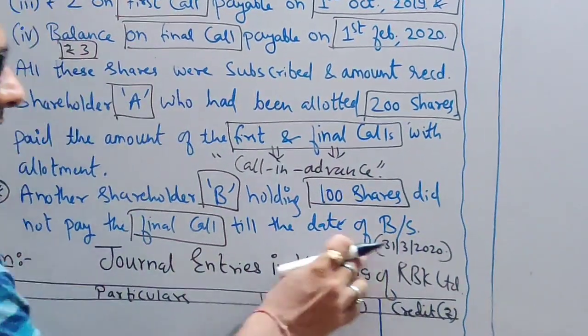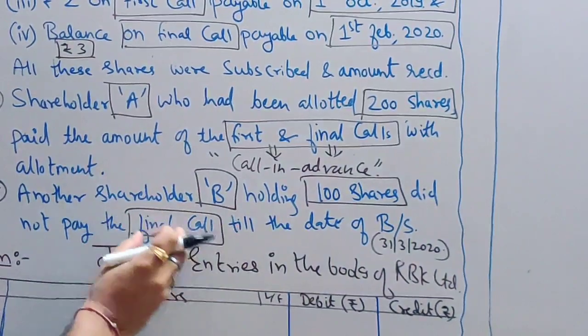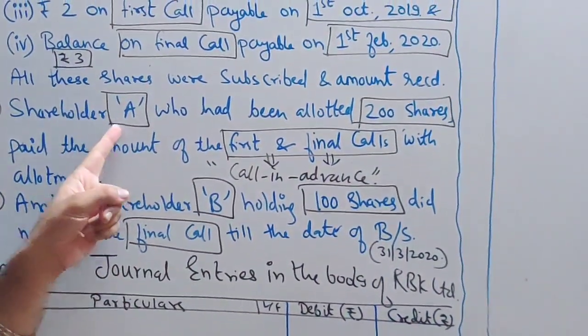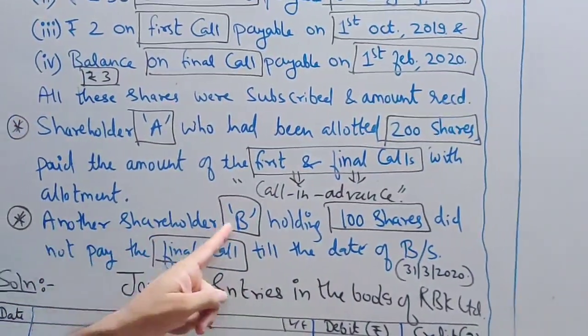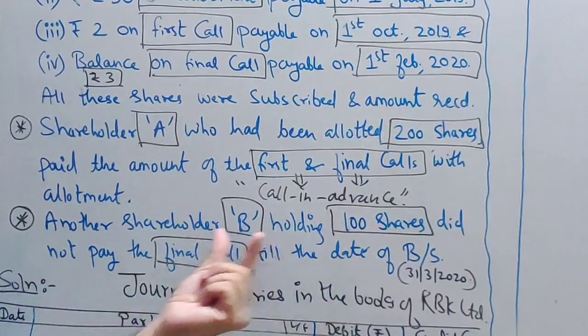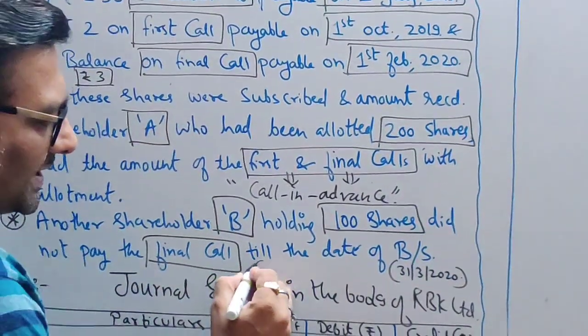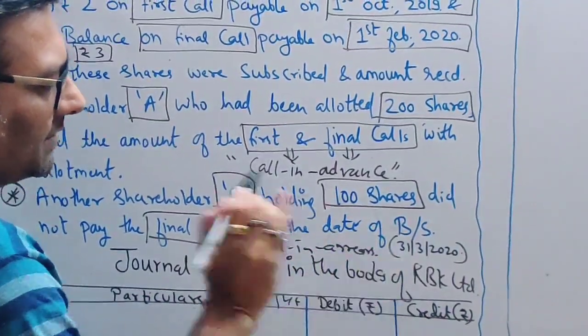So till this date, Mr. B, holding 100 shares, didn't pay the final call. Understood? So in this sum, there is one shareholder who paid the advance money, and there is another shareholder, Mr. B, who didn't pay the final call. So this is call in arrear.